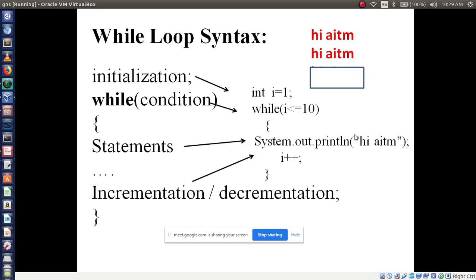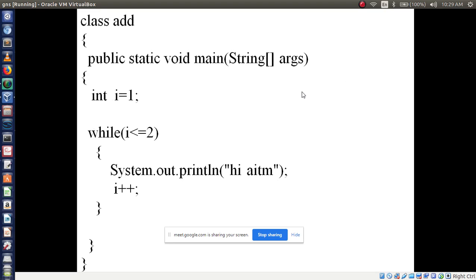After executing this, the next line is incrementing the i value. Now i becomes 3. 3 less than or equal to 3, the condition is true, right? So execute Hi AITM. After printing, I increment the i value. Now i becomes 4. 4 less than or equal to 3, the condition is false, right? In that case, control comes out of this loop. Then we have three lines of statements executed. This is the pattern of the while loop. Is it clear?